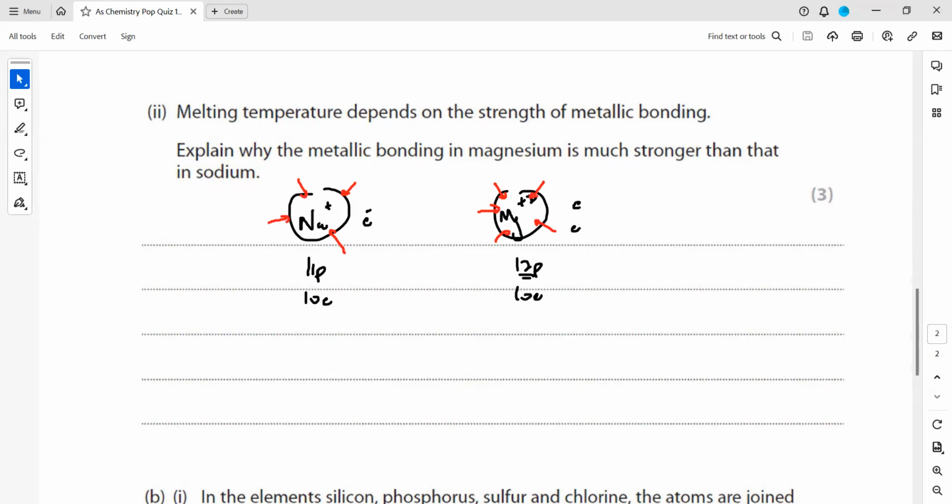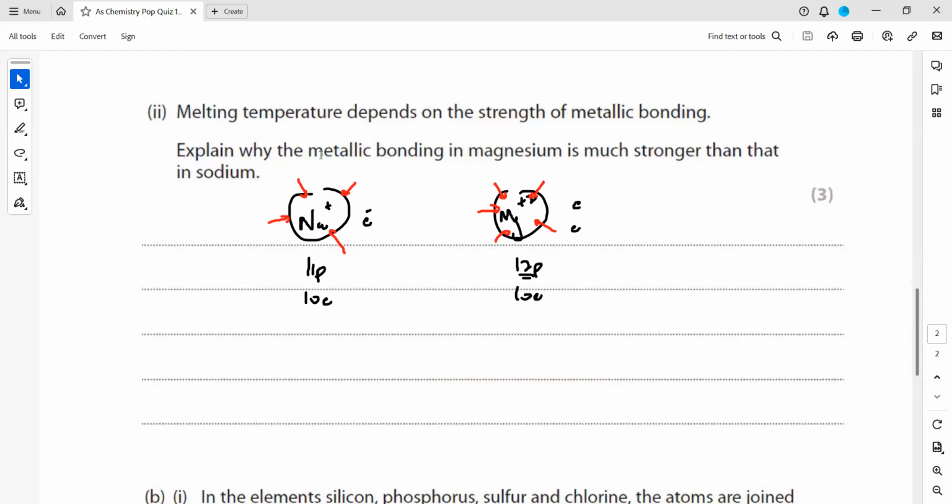So how do you write it in terms of points? First, when we move across, the size of the ion decreases, it gets smaller. So the first point we'll mention is that magnesium ions are smaller in size, and magnesium loses two electrons where sodium loses only one. Magnesium also has a higher charge density, or nuclear charge. As a result, smaller size and a greater nuclear charge result in a greater attraction towards the nucleus.